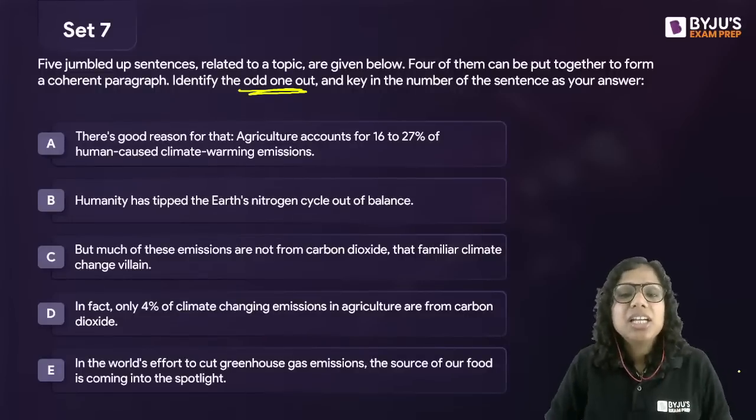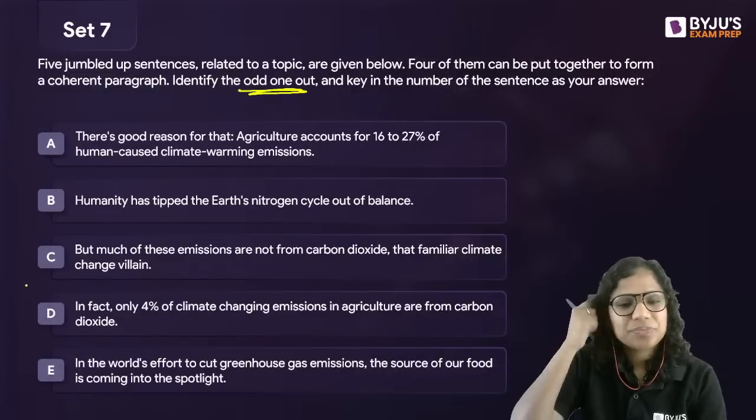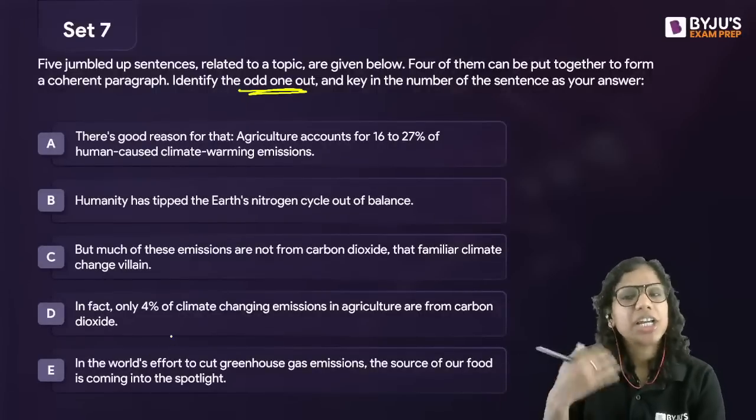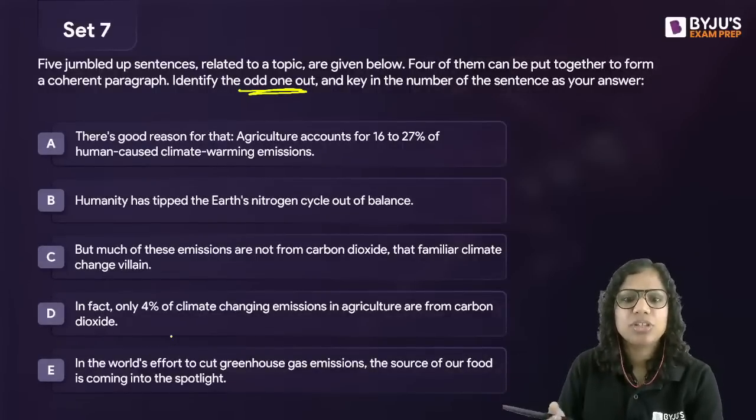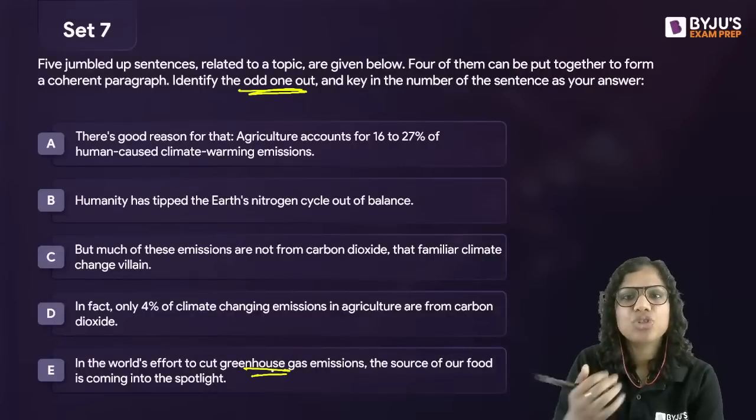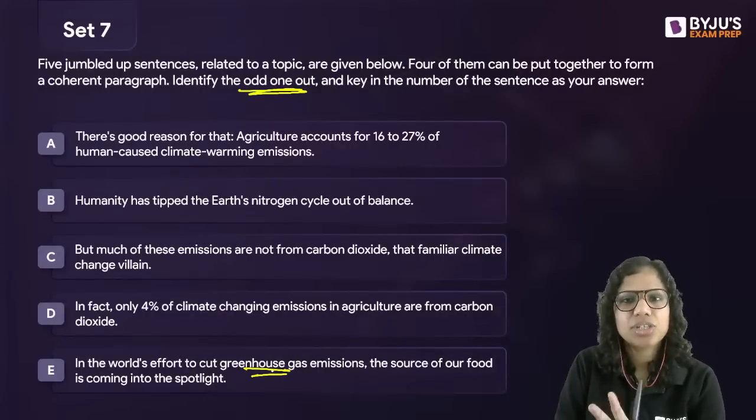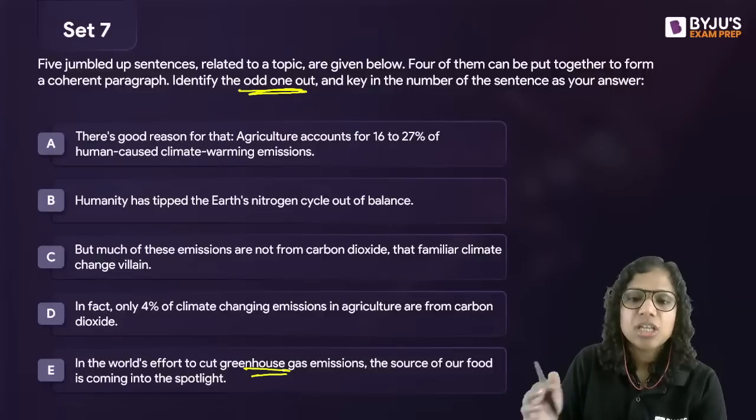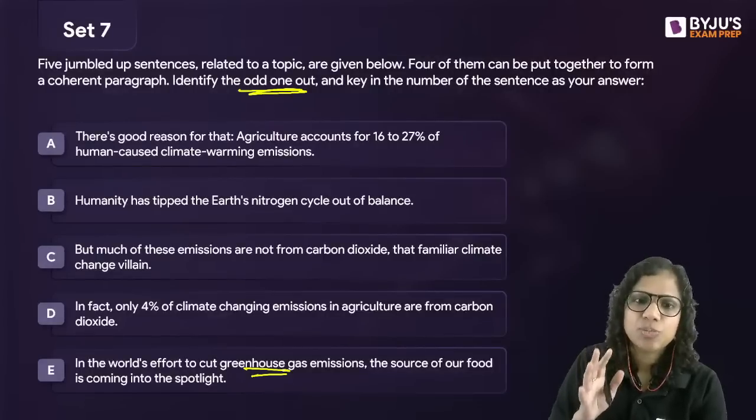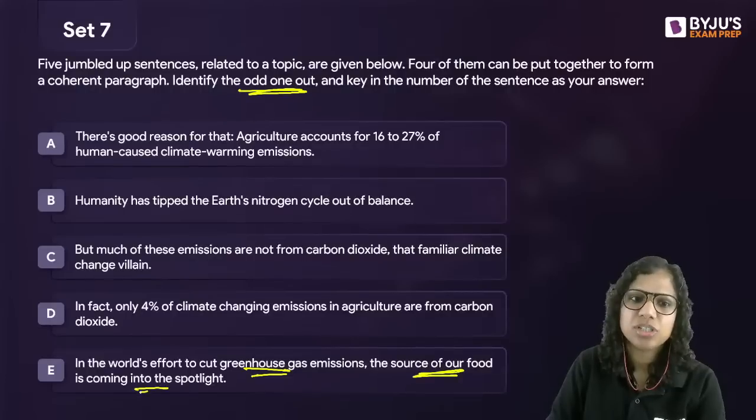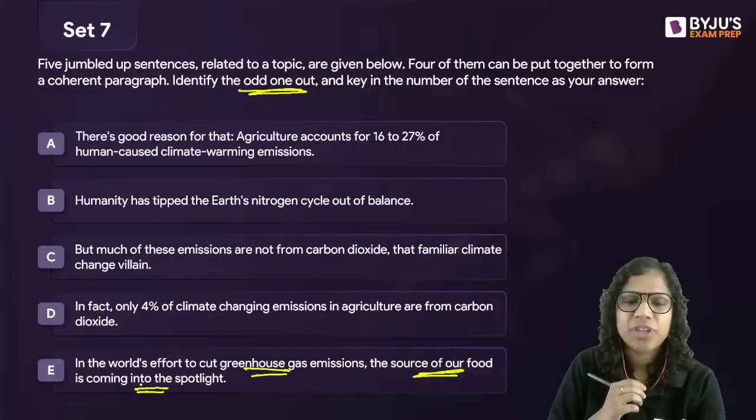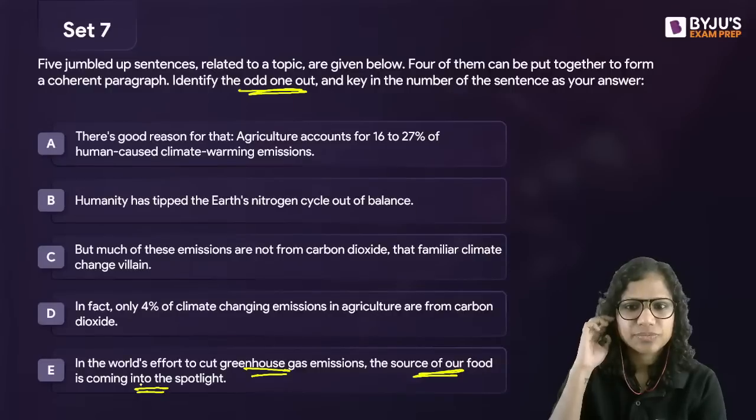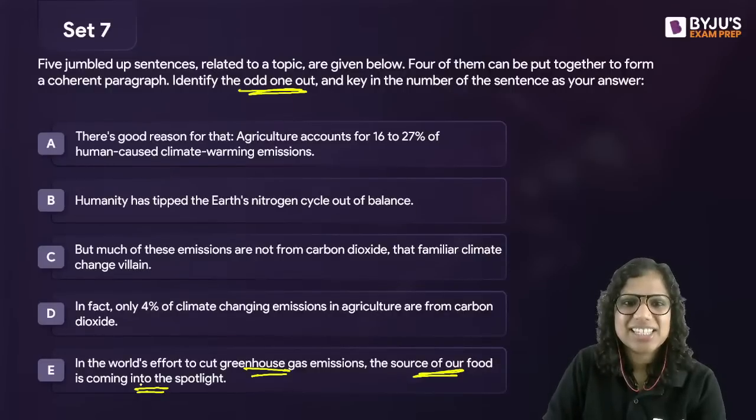It is B. Clearly. See, we are saying that we are trying to cut greenhouse emissions. Okay, so greenhouse gas emissions. These emissions come from greenhouse gases, and carbon dioxide is not the only greenhouse gas out there, right? There are other gases also. So, in the world's effort to cut greenhouse gas emissions, the source of our food is coming into the spotlight. Okay. What is the source of our food? The source of our food.